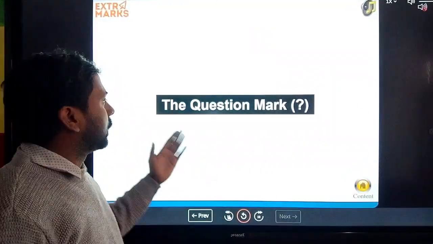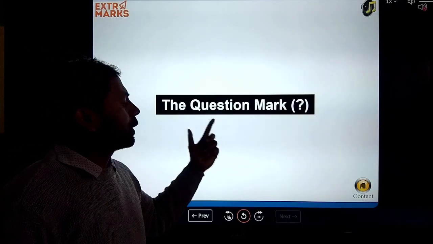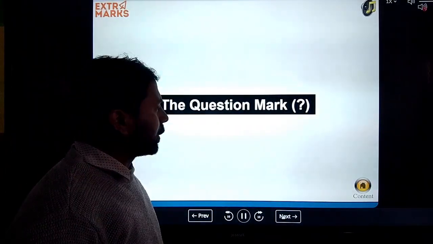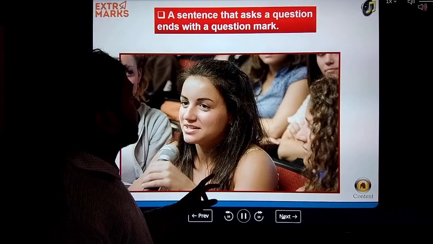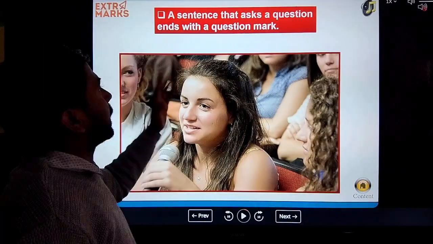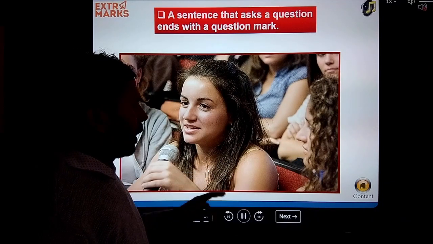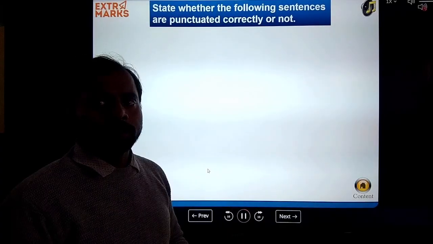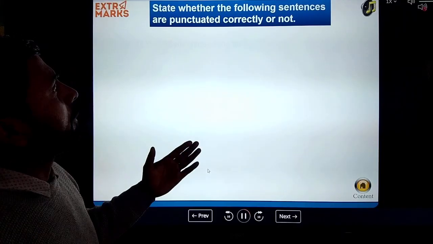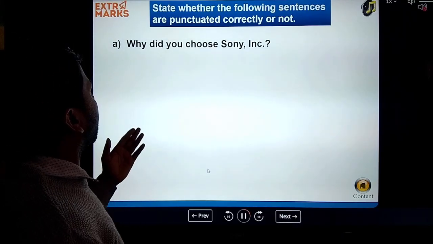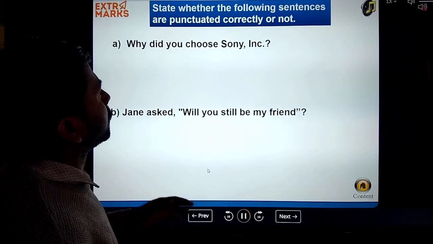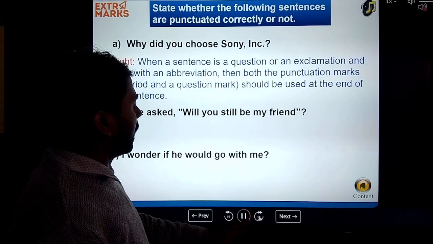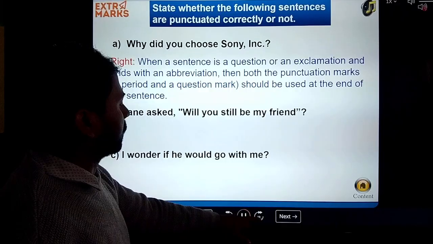Now we are talking about the next punctuation mark, the question mark. You all know in which condition we use the question mark. A sentence that asks a question ends with the question mark. Any sentence that asks a question, we can use the question mark. Like this, can I ask you? Okay. And state whether the following sentences are punctuated correctly or not. Like this, why did you choose, etc. So next, you can see here which is the right sentence.